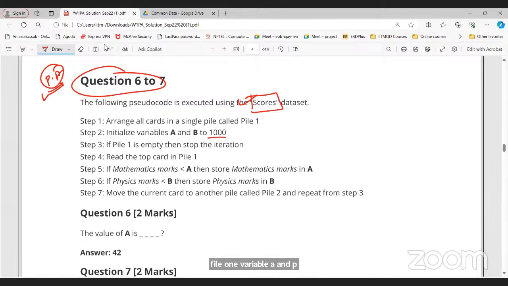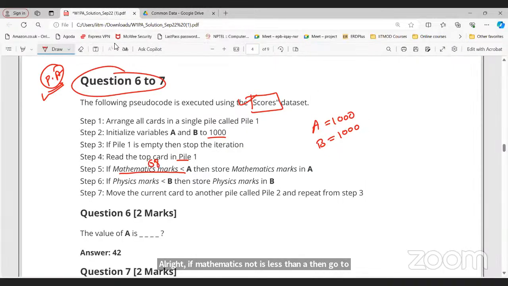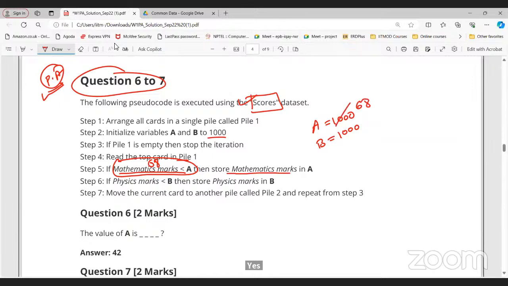File 1 is empty, then stop the iteration. Read the top card in file 1. If mathematics marks is less than A, so A equals 1000, B equals 1000, right? Go to the first row. Mathematics marks is 68. Whether 68 is less than 1000? True, right? If this is true, then store the mathematics marks in A. So instead of 1000, it will be 68.